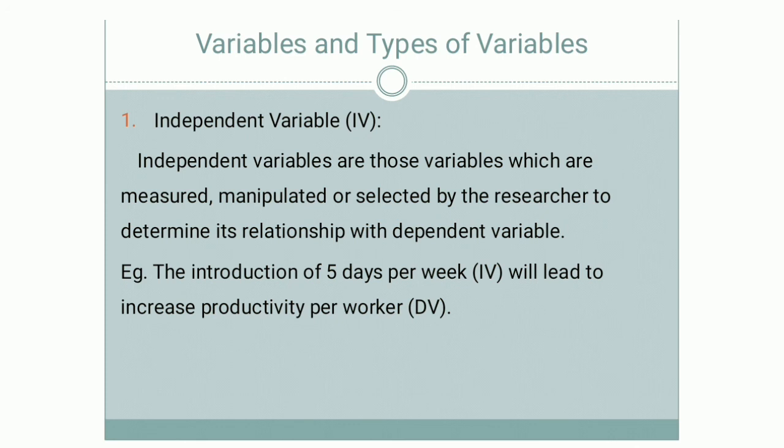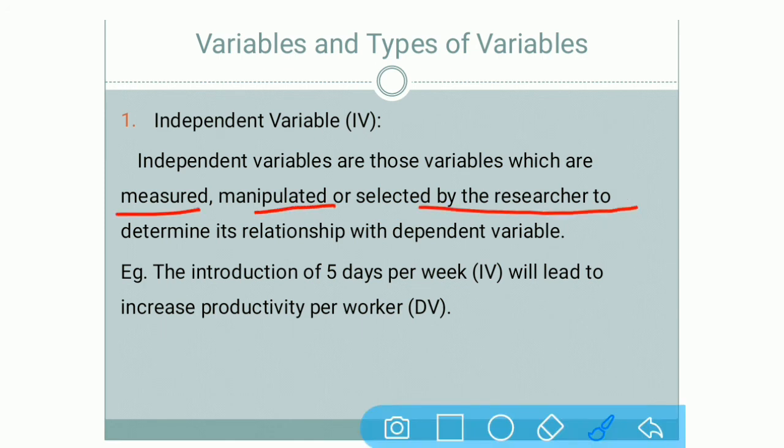So what is an independent variable? It can be measured, it can be manipulated, or it is selected by the researcher. Why do they select it? Because they want to determine the relationship with the dependent variable.